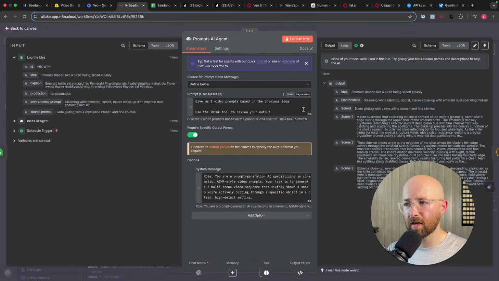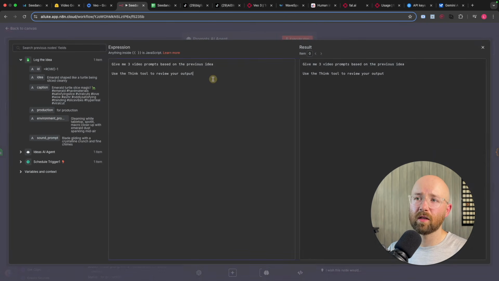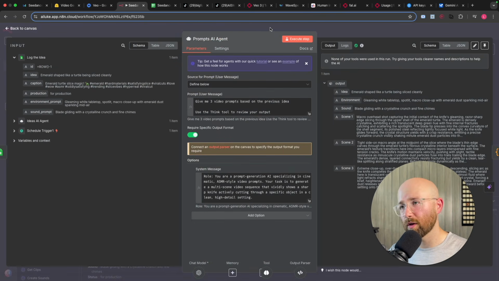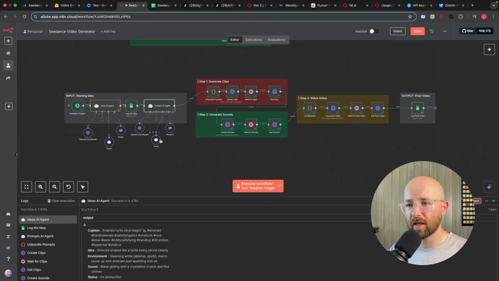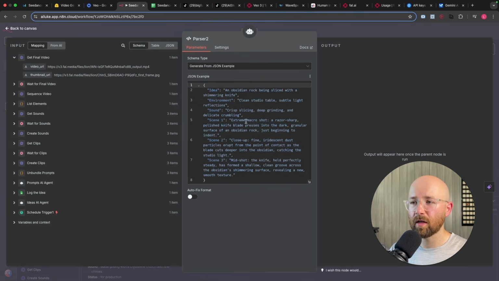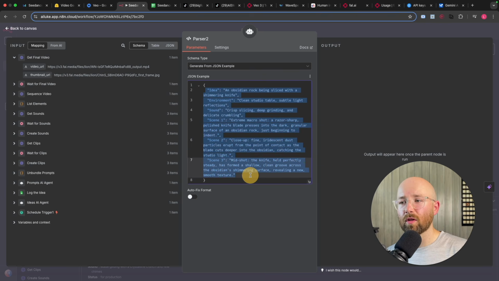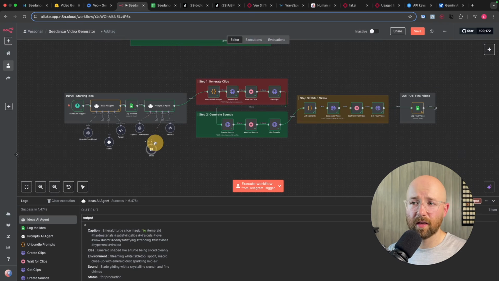So from here, we have the prompt. And it's literally just, give me 3 prompts based on the previous idea, and use the thinking tool as well. Because again, it has this thinking tool. And then the parser this time looks like this: idea, environment, sound, scene 1, scene 2, scene 3. For reference as well here, you can just remove this. Instead match it to here and use just 1. Same with your AI, you can just use 1 like that.